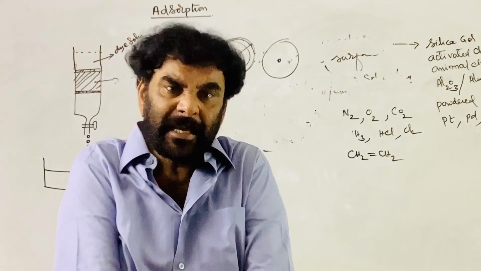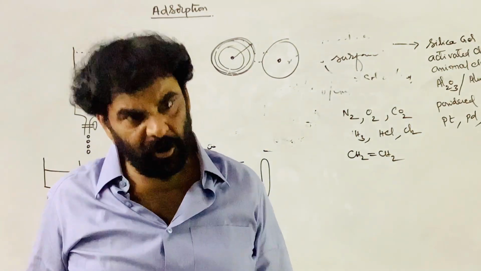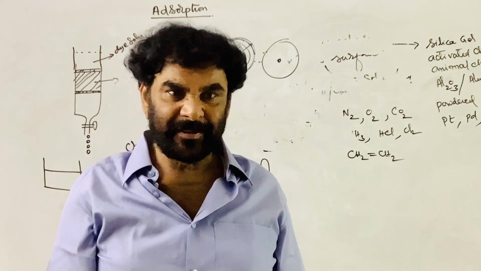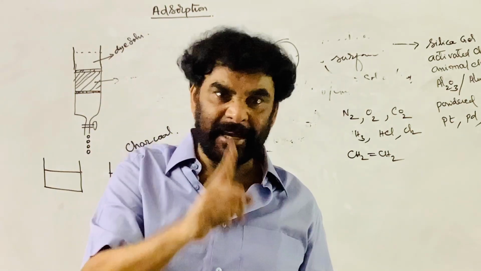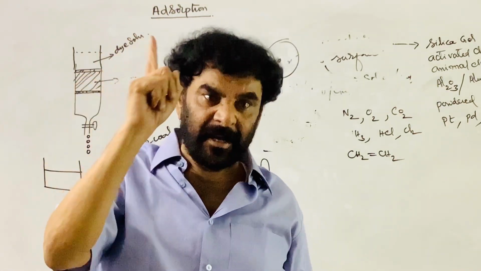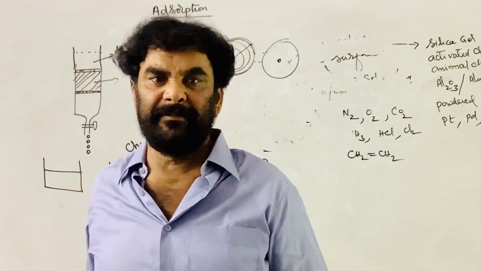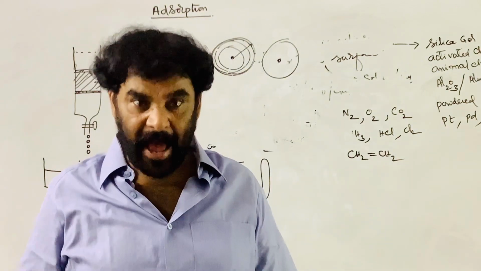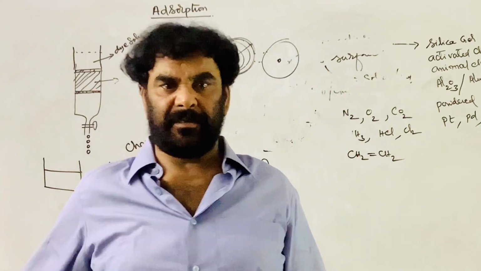Every particle, molecule or atom, has its own boundary, its own trajectory. These nuclei are extending their attractions to the surface of the trajectory of the molecule. Therefore, the molecular surface has some residual forces.